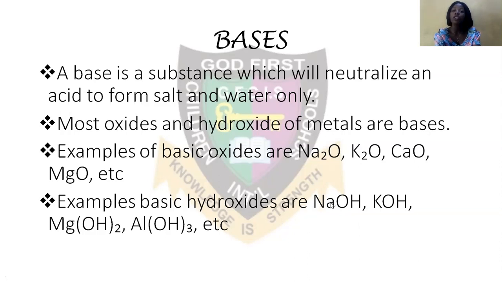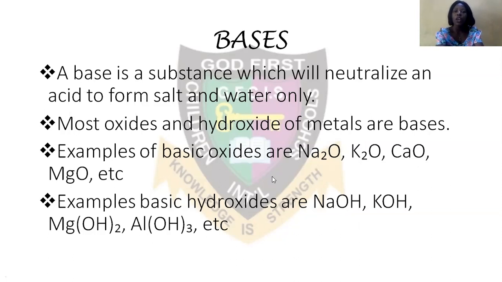Look at the examples: sodium hydroxide, potassium hydroxide, magnesium hydroxide, aluminum hydroxide. Sodium, potassium, magnesium, and aluminum are all metals. So any oxides or hydroxides of metals are bases, and they will react with an acid to give us salt and water as the only product.